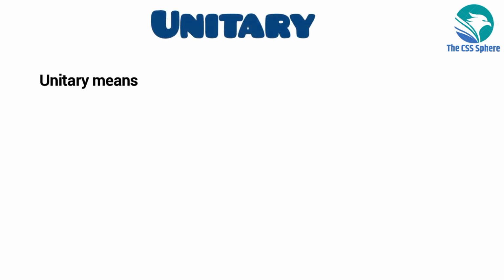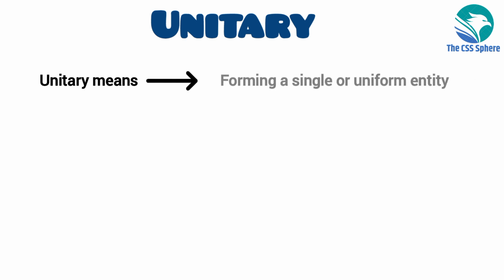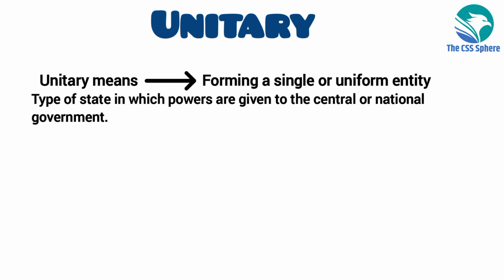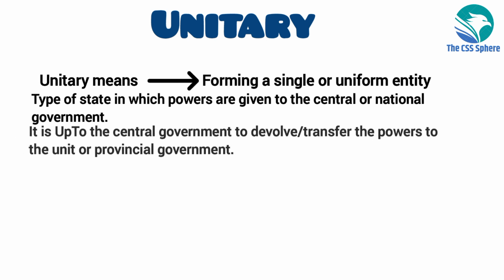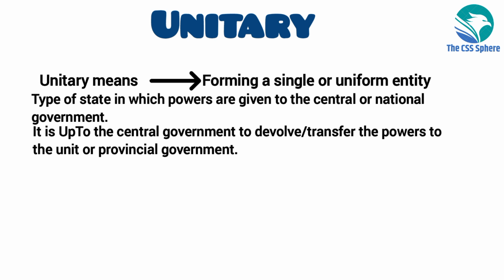Basically, the word unitary means forming a single or uniform entity. It is a type of state in which the powers are given to the central or national government. It is up to the central government to devolve or transfer the powers to the provincial government or the unit governments. All the concentration of powers is in the hands of the central government.